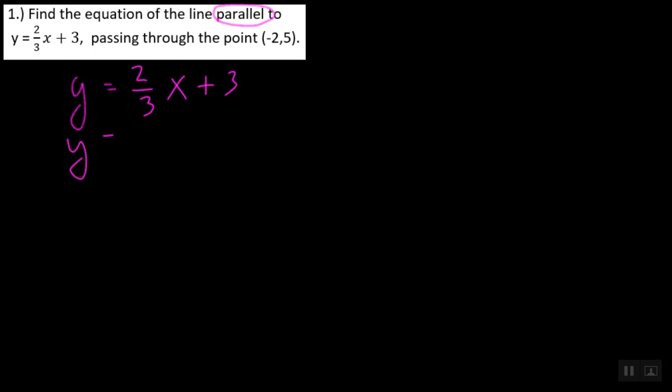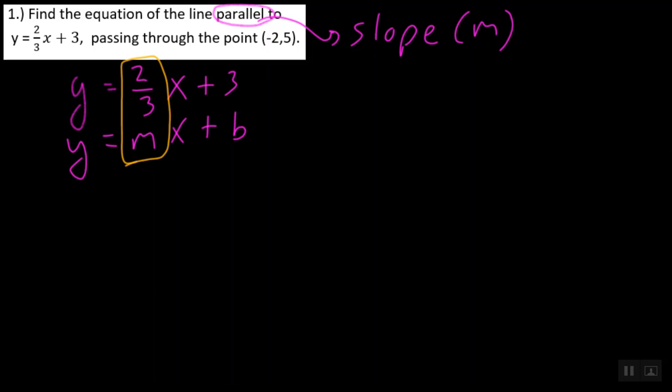And below it, I'm going to write y equals mx plus b. Whenever we're talking about parallel, we're always talking about the slope, or our m term. So basically, guys, what you have to do is figure out what is the slope of the initially given line. In this case, we would say m1 is equal to 2/3.